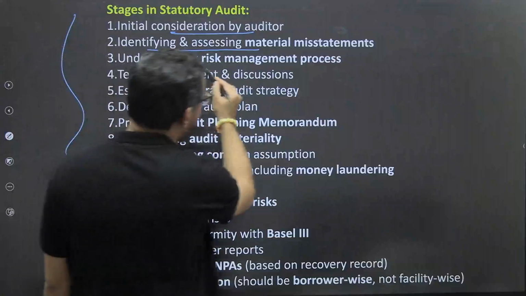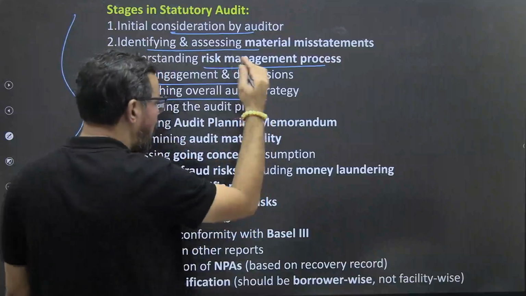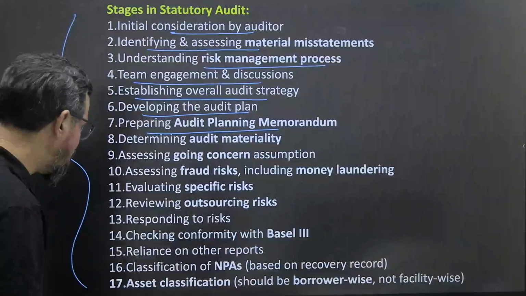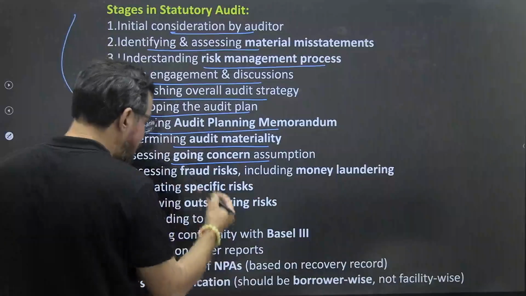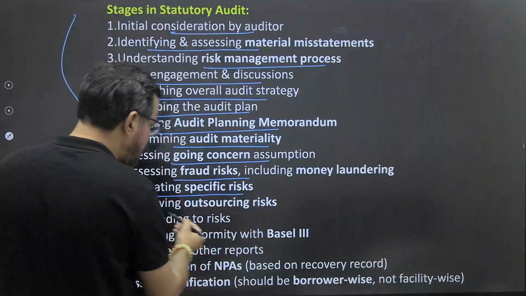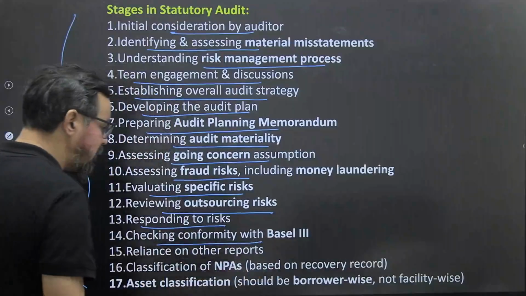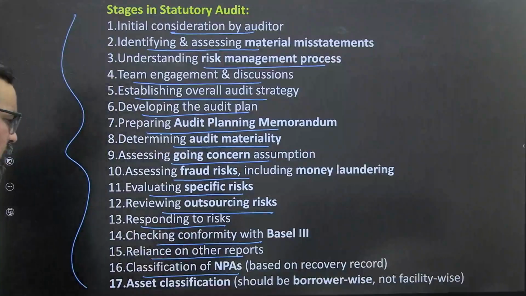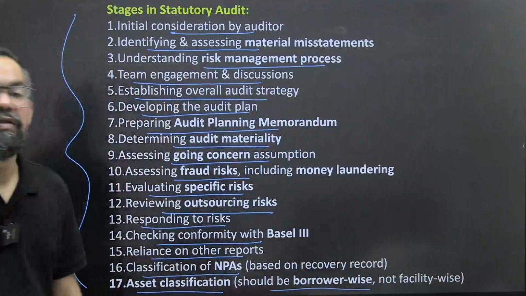So understanding the risk management process of the bank, team engagement and discussion, establishing the overall audit strategy, developing the audit plan, preparing the audit planning memorandum, determining audit materiality, assessing going concern assumptions, assessing fraud risk, including money laundering, evaluating specific risk, reviewing outsourcing risk, responding to risk, checking conformity with the Basel III guidelines, reliance on other reports, classification of NPAs based on recovery record, asset classification should be borrower-wise, not facility-wise, because these are the areas.